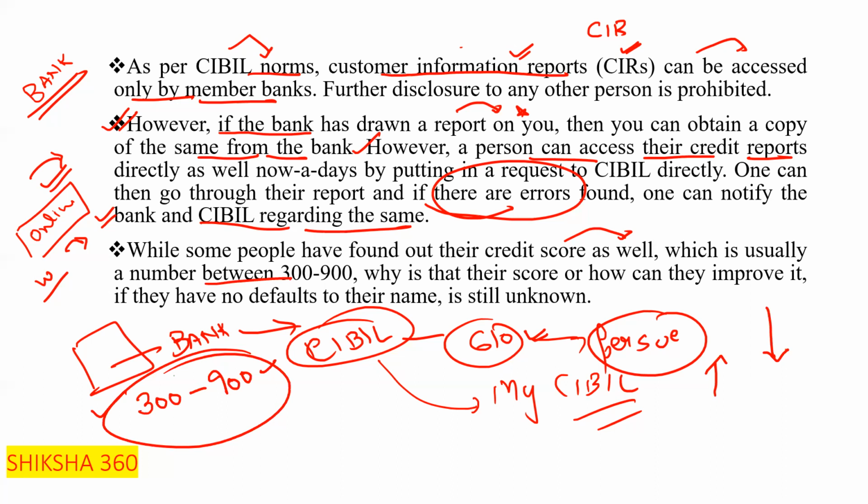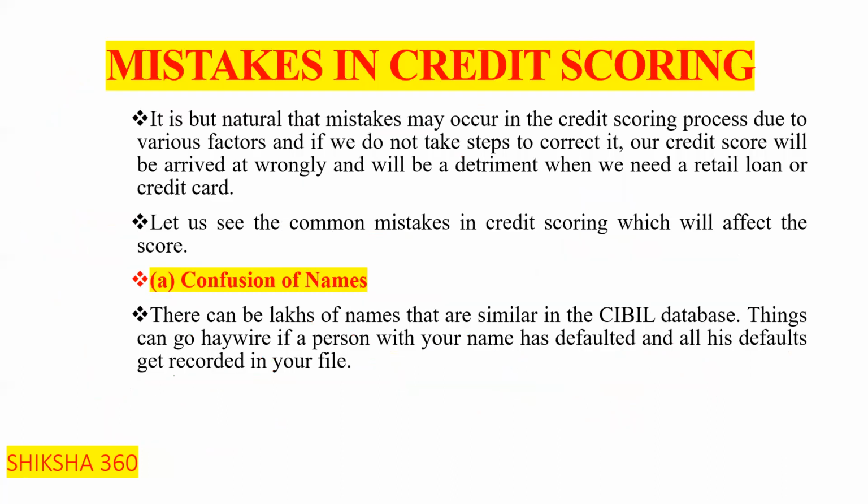If they have no default to their name, is the score still unknown, clear? So now let's discuss, if there is some default, how we can know due to which thing there is the default in that symbol, clear? So what are the mistakes in credit scoring? You will face that these are the common mistakes, clear.